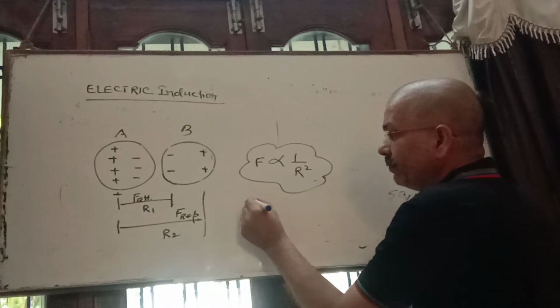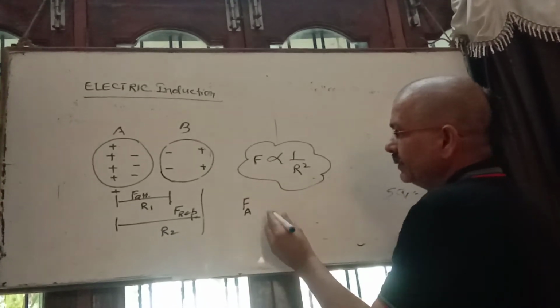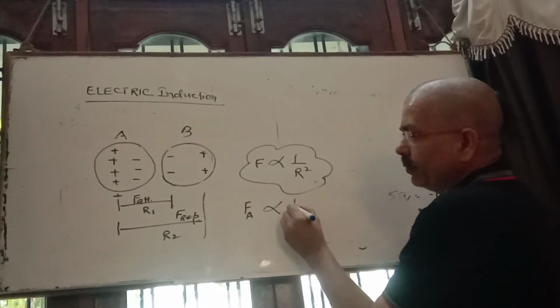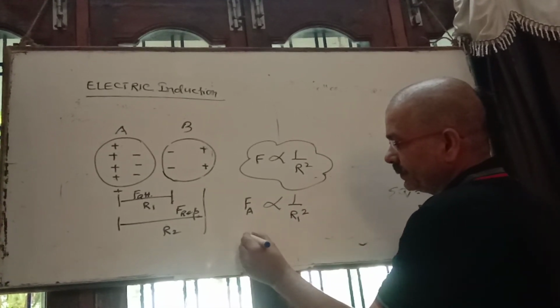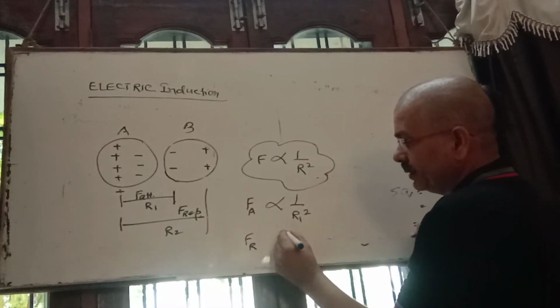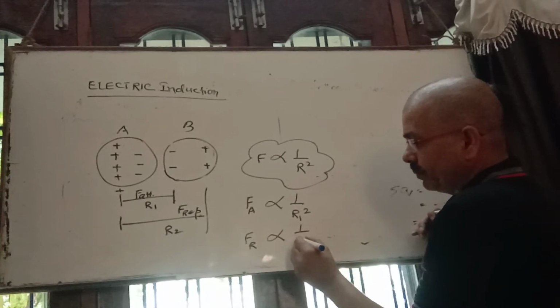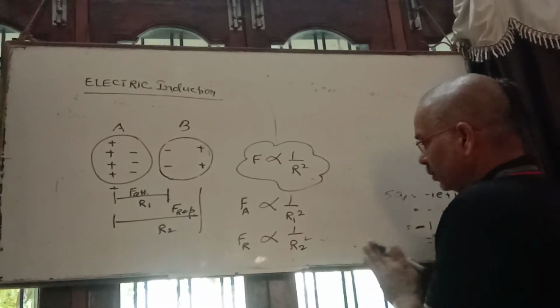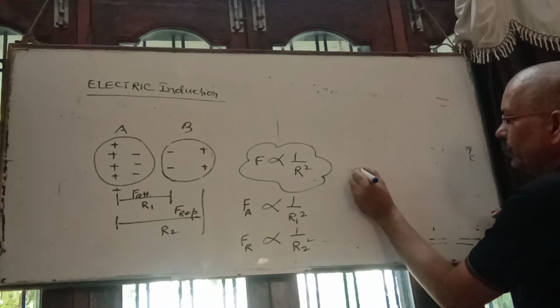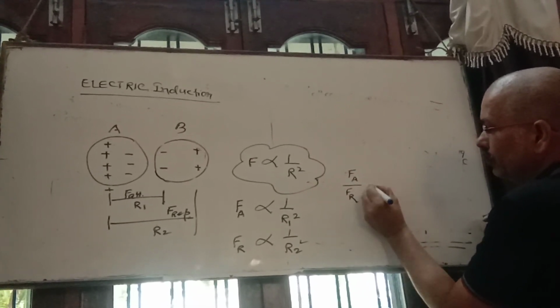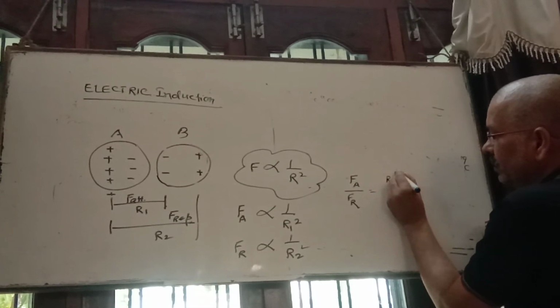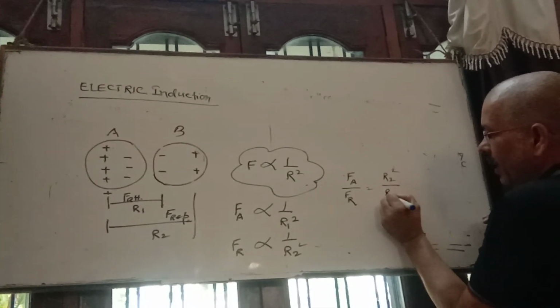It means the force of attraction is inversely proportional to R1 square, and the force of repulsion is inversely proportional to R2 square. If we take the ratio of these two, force of attraction by force of repulsion, you will get R2 square by R1 square.